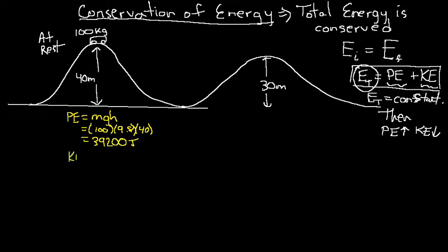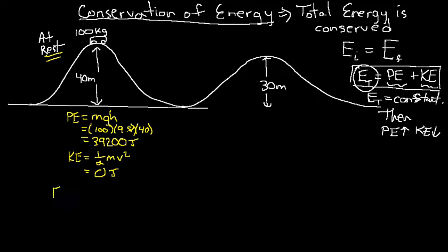What is the kinetic energy here? Well, the kinetic energy is 1/2 mass v squared.